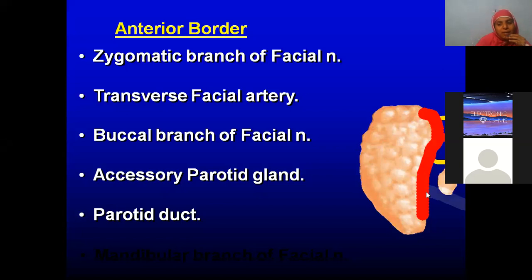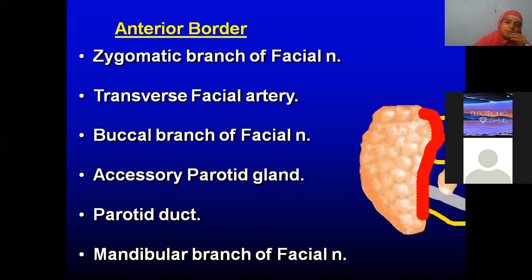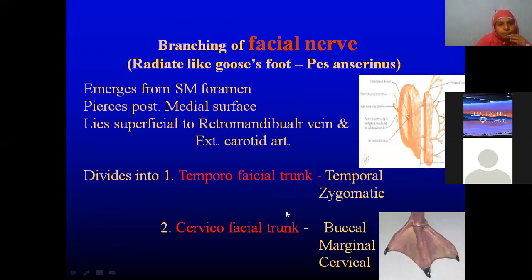The green duct we have seen in the previous picture is Stenson's duct, also called the parotid duct. Then the mandibular branch of the facial nerve. Okay, so these three nerves are the terminal branches of the facial nerve. Apart from that, we have the transverse facial artery, parotid duct and accessory parotid gland. Okay.